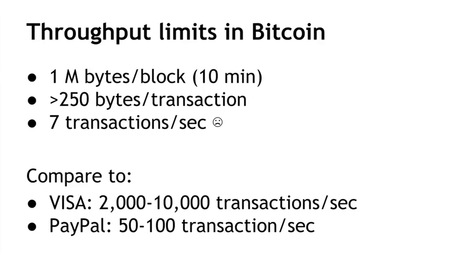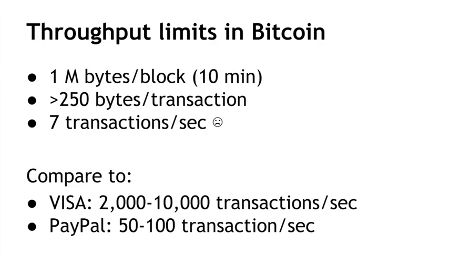Each block is limited to 1,000,000 bytes, and each transaction has to be at least 250 bytes. So if you divide through, and factor in that blocks are found every 10 minutes, you're left with about 7 transactions per second, which is all that the Bitcoin network can handle. And it seems like tweaking those numbers would be very easy. It's just one constant in a file somewhere that you'd have to change. It would actually be very hard to change this in practice, for reasons that will become clear in a few seconds.